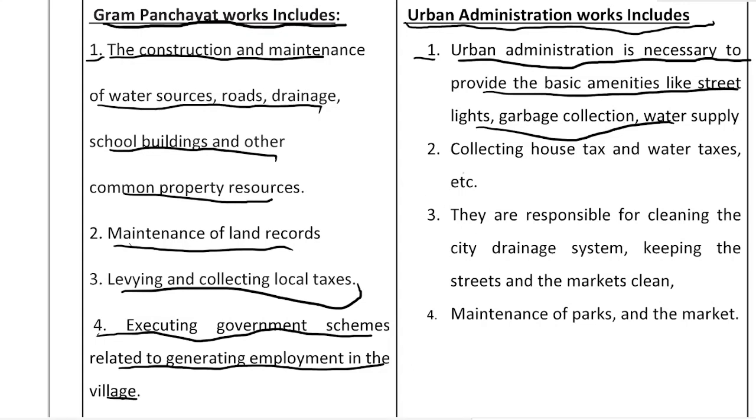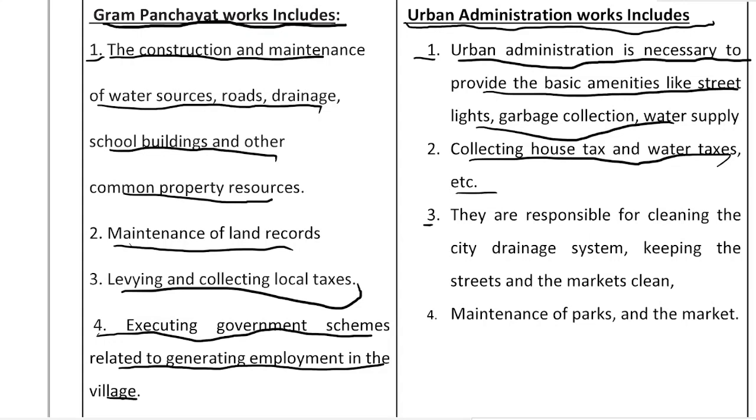Next, the second point is collecting house tax and water taxes, etc. Now as you know, you have house tax on the house which you live in and rent, and the taxes for the water supply which comes, electricity bills, etc.